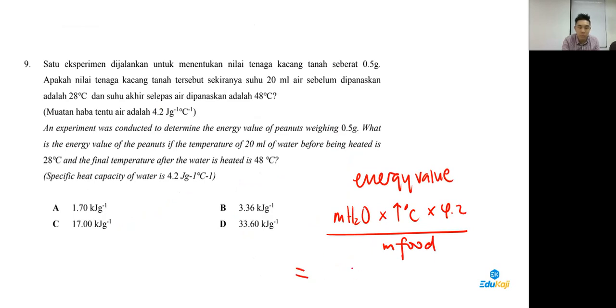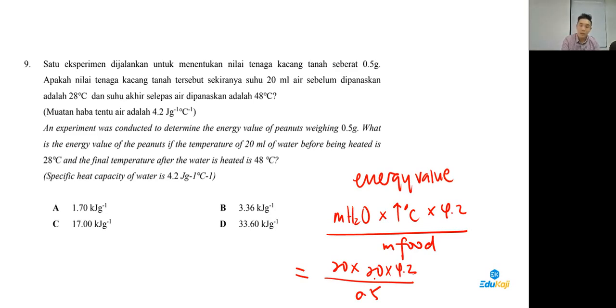So the mass of water is 20 ml, the increase in temperature is 20, the constant is 4.2, and the mass of food is 0.5. Okay, guys, let's calculate and see. So 20 times 20 times 4.2, then divided by 0.5.